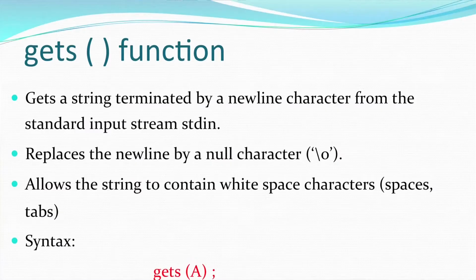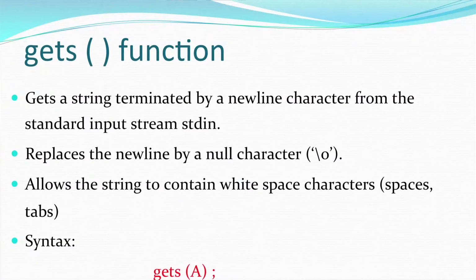Next we have gets. Here s is string, so this function is get string. It is used to accept multiple characters from the user. When you were accepting a single character, you were using the getchar function. Now you want to accept multiple characters, you want to accept a string, so you use the gets function. These multiple characters may include white spaces, may include new lines, may include any character, number, alphabet, symbols from the keyboard. So, it gets a string terminated by a new line character.